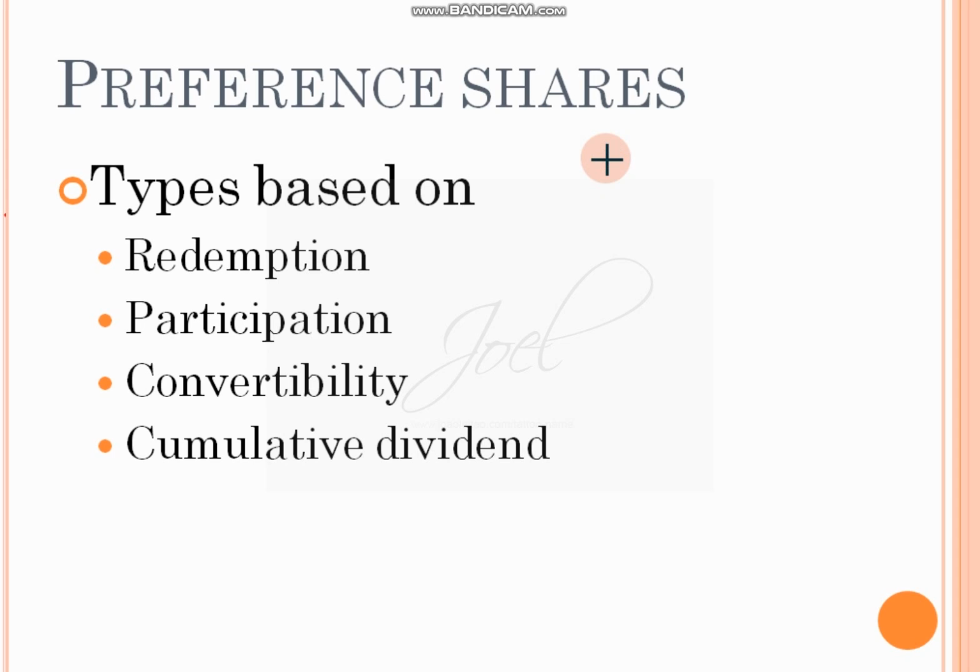Convertibility, convertible preference shares can be converted into equity shares or debentures, whereas other type cannot be converted into any other types of shares. Cumulative dividend, cumulative and non-cumulative. Cumulative dividend will keep adding, it will be clubbed together and together it may be paid, whereas non-cumulative, that year's dividend, that year itself you will get.